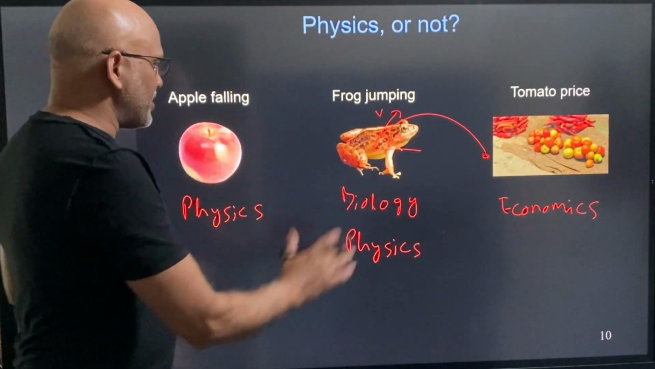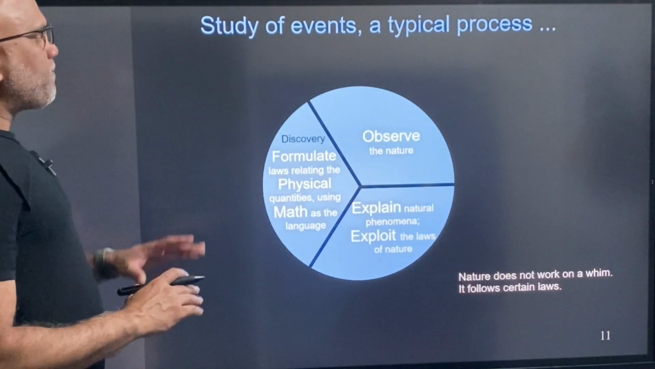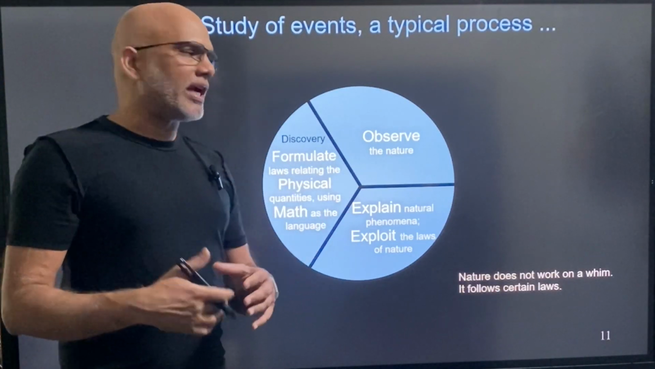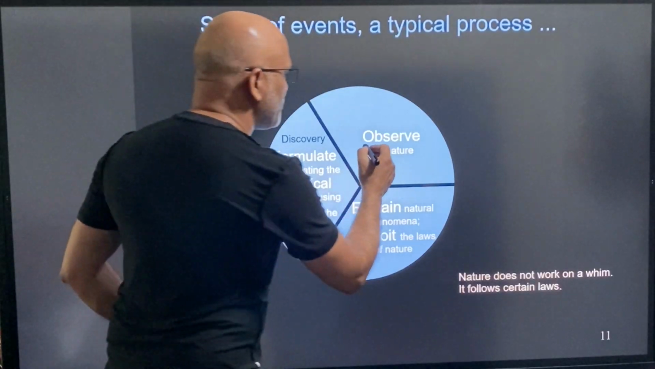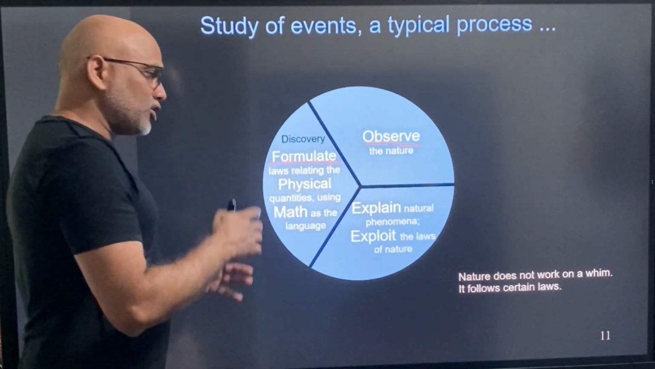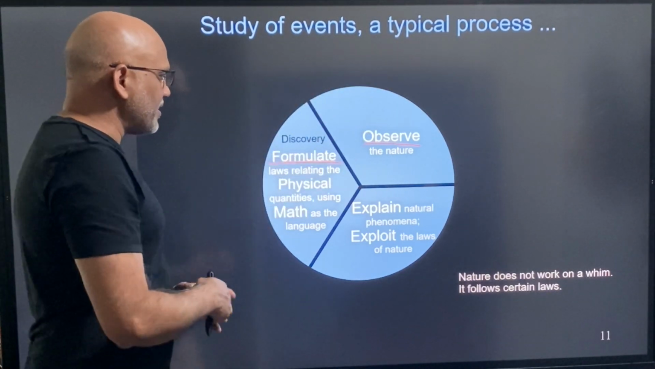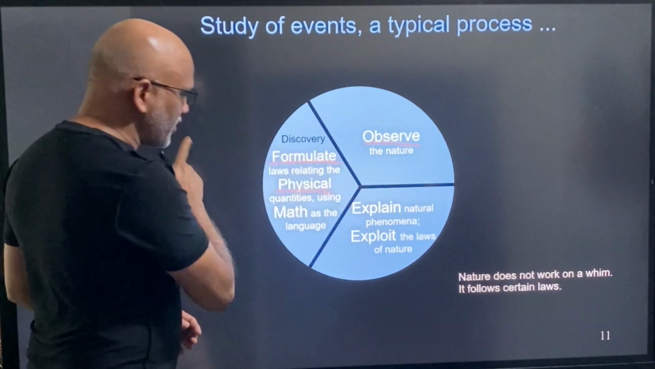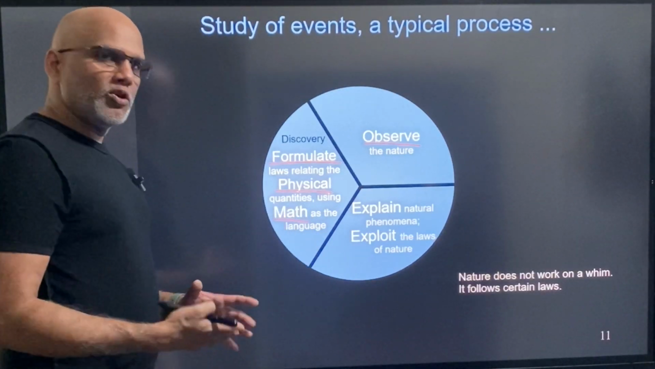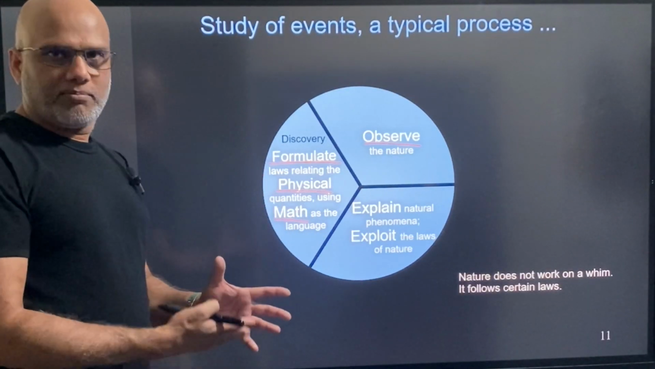All right, so these are 3 simple examples. Now, what is a typical process when we study an event? What is the typical process? Usually, we observe the nature, we observe an event, and then we try to formulate the laws that govern that event using those 7 physical quantities that we saw earlier, and we use math as the language. Basically, we make formulas, right?